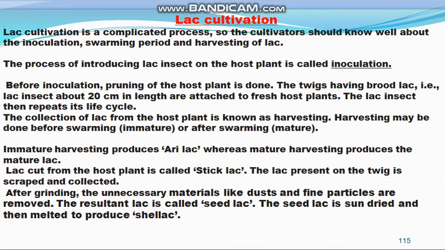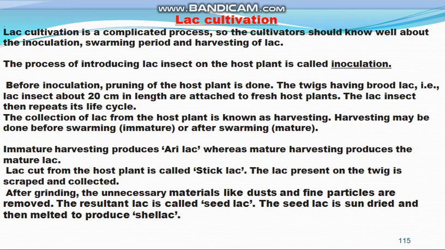Before inoculation, pruning of the host plant is done. Pruning means that some branches are cut, and then inoculation is done on the host plant. Twigs having brood lac, about 20 centimeters in length, are attached to fresh host plants, and the lac insects then repeat their life cycle.